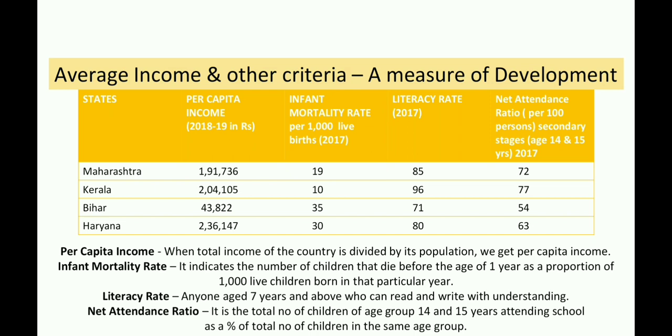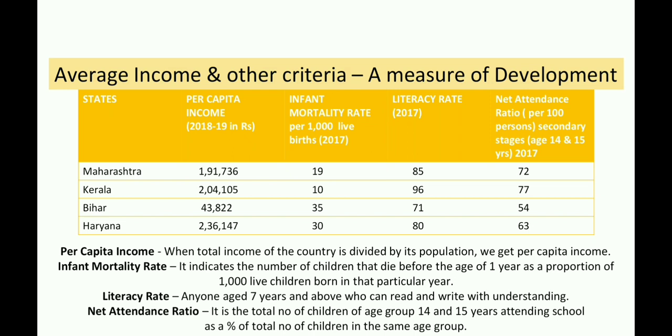Now let us talk about the literacy rate, and these are the ratios of 2017. The literacy rate of Maharashtra is 85, whereas in Kerala it is the highest with 96, in Bihar it is only 71, and in Haryana it is 80. Again, Kerala ranks first in literacy rate.